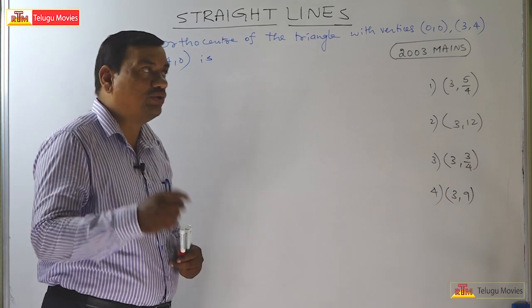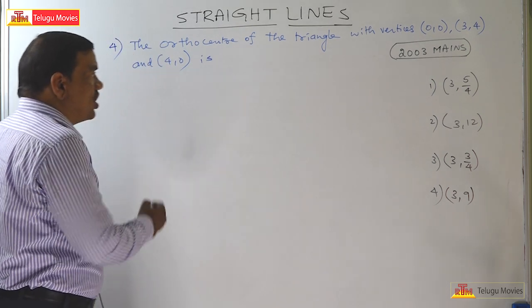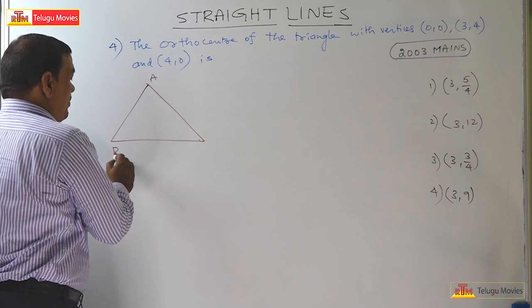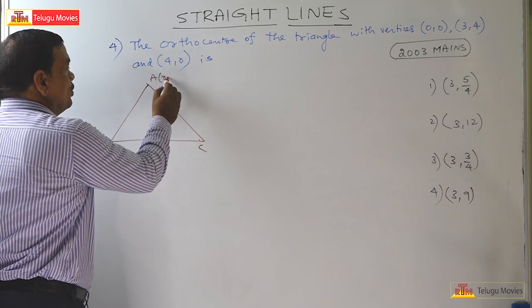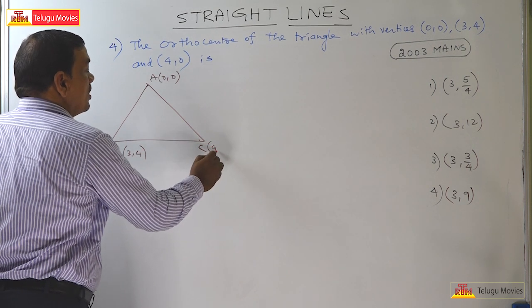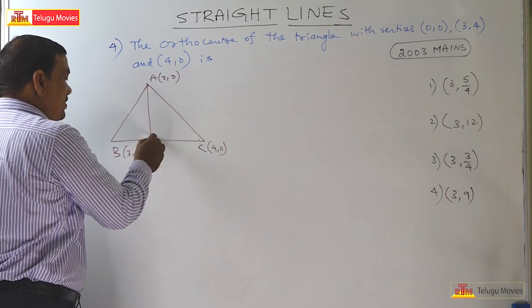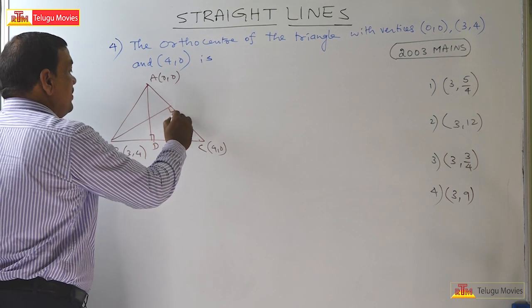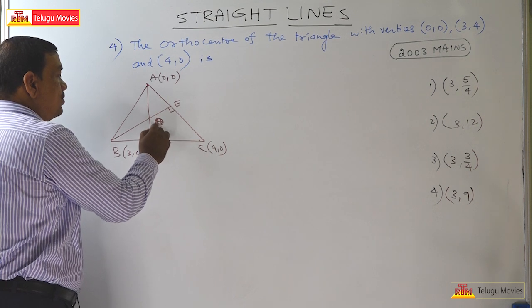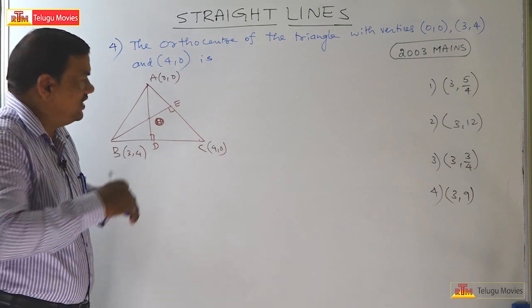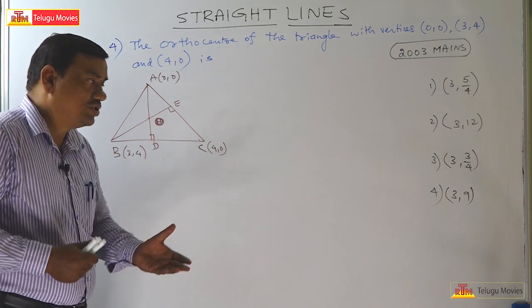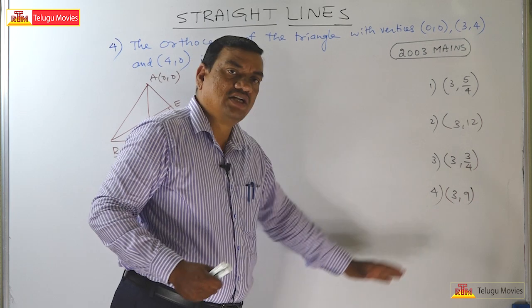Generally, the students will do like this. Immediately they will start drawing a triangle like this. So, this is a triangle A, B, C, and they will take 0, 0, and it is 3, 4, and it is 4, 0. And they will find the equation of altitude AD and the equation of altitude BE, and this will be your orthocenter O. Of course, you will get the correct answer also.